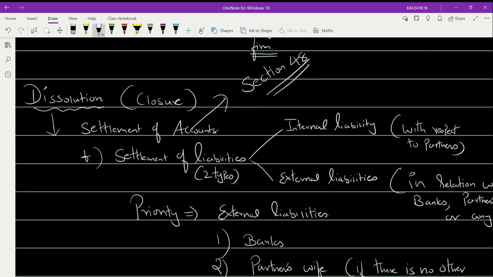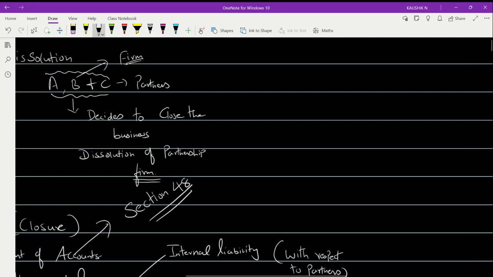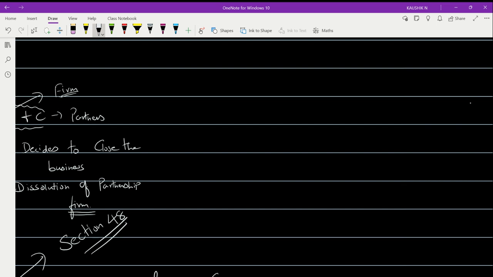So we call all this, in other words, application of assets. So this will be dealt with as application of assets. Basically, what will you do? You will have the assets of the firm and the liabilities of the firm. For doing any dissolution problem, the balance sheet is very important. When I say balance sheet, you will be having your liabilities and you will have got your assets.